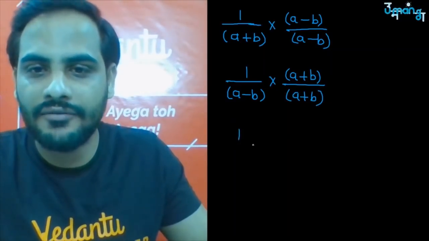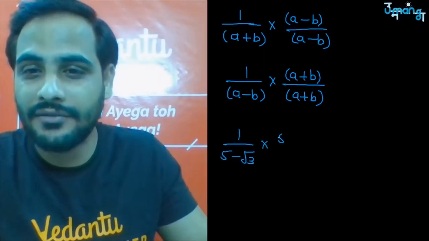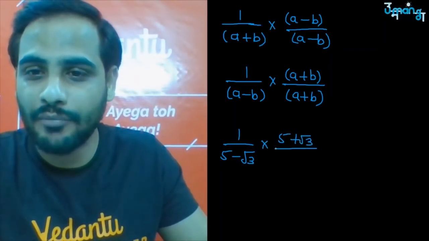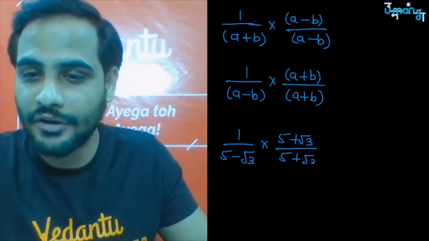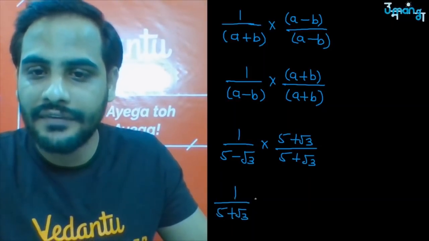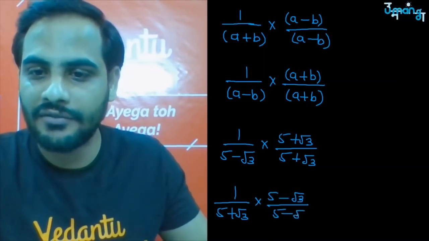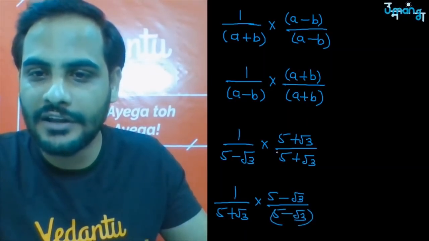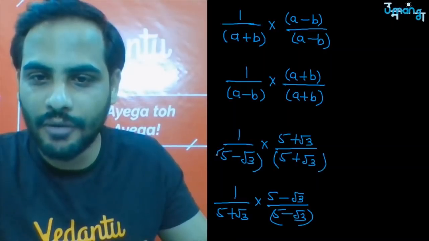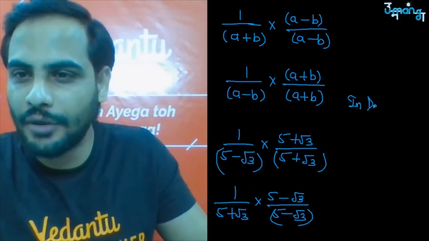So if I have 1 by 5 minus root 3, I will multiply it with 5 plus root 3, both the numerator as well as the denominator. And if I have 1 by 5 plus root 3, now I will multiply it with 5 minus root 3. So make sure in the denominator you get the form of a plus b into a minus b. Got it?